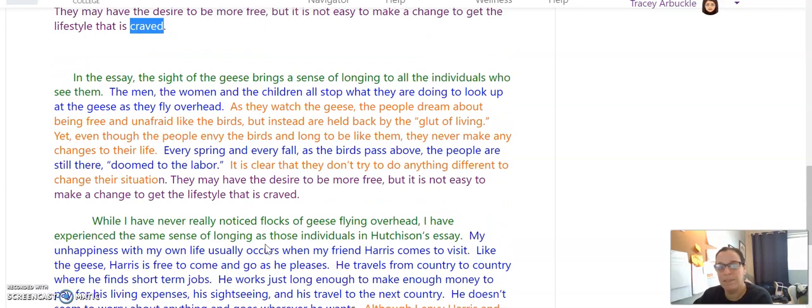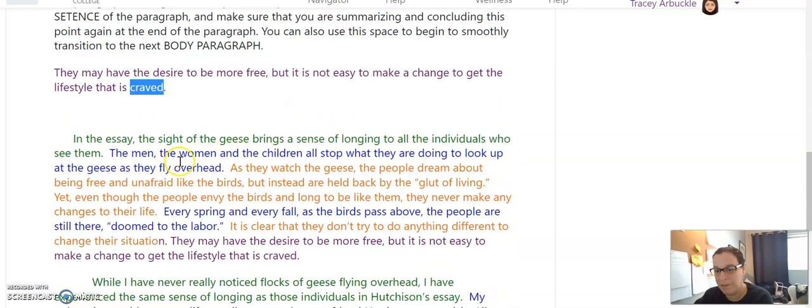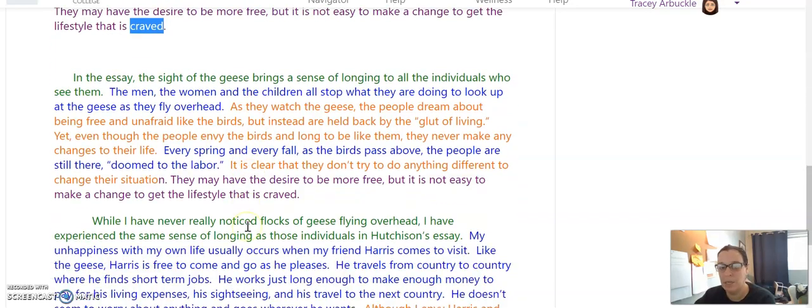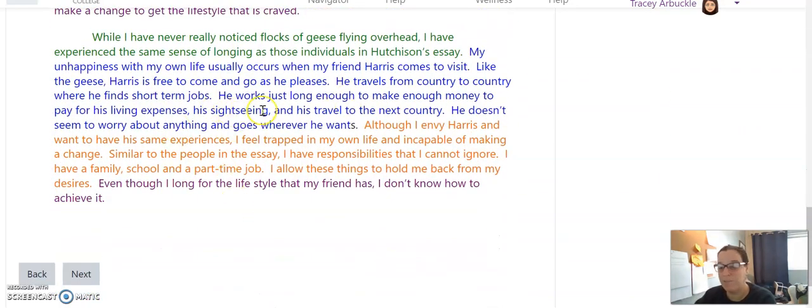Then this second body paragraph is that personal example. And you'll notice it looks a little bit different. Here we have blue in evidence, orange in analysis, blue in evidence, orange in analysis. And this paragraph looks different because this is that personal example. So sometimes we have to sort of tell the whole story and then take the time to analyze it after. You can do it in a similar structure as above, but as storytellers, that's not how we tend to tell stories about ourselves.